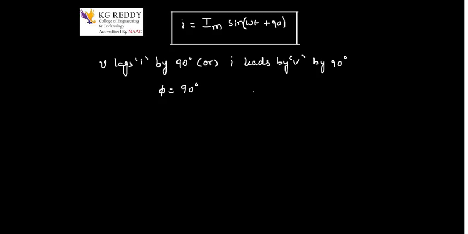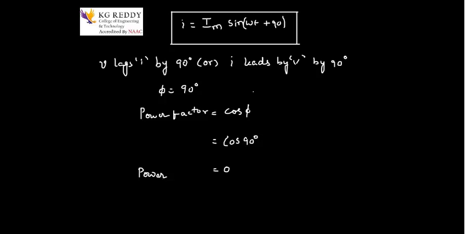Now by the definition of power factor, what is the power factor definition? It is the cosine of the angle between voltage and current. Now I can write power factor equals cosine of phi, but already we got that phi is 90 degrees, so I can write cos 90, which gives 0.